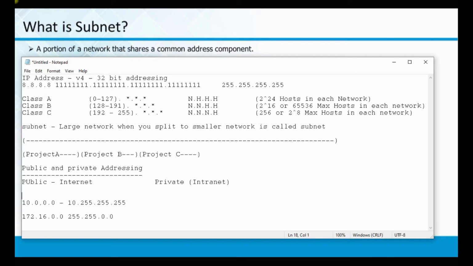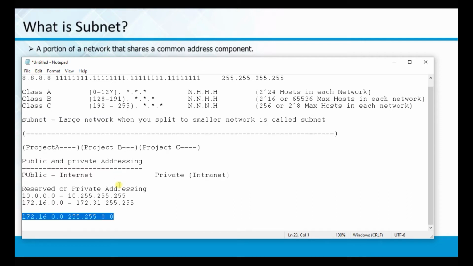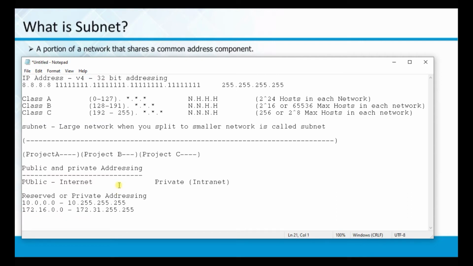This is called reserved or private addressing. And the second one is 172.16.0.0 to 172.31.255.255. Is this clear? You have to learn this by heart. This is reserved for intranet.